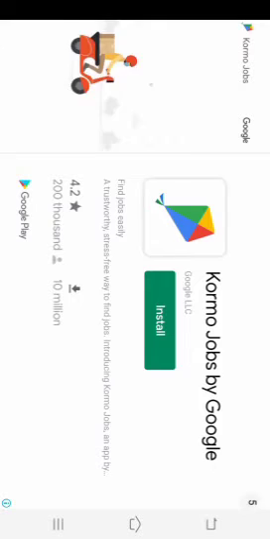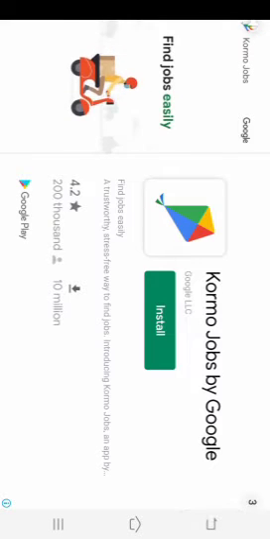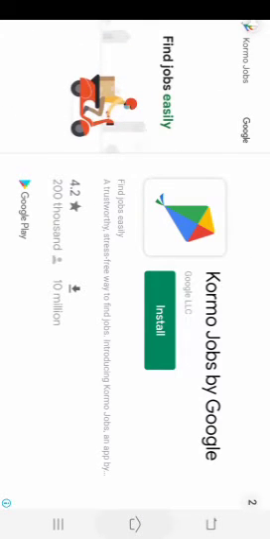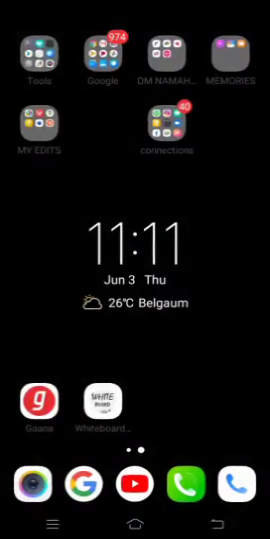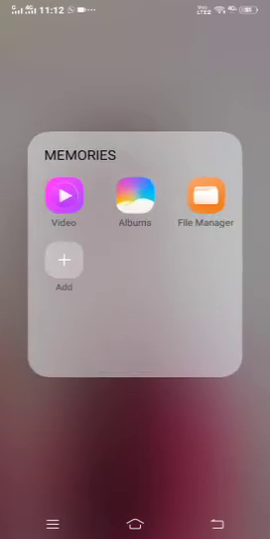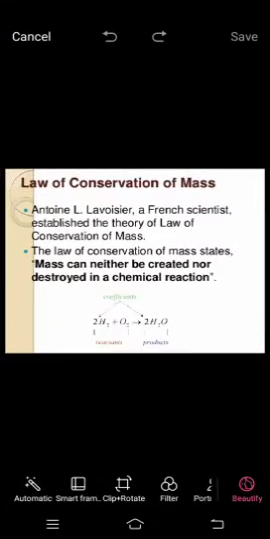So what does the law of conservation of mass say? That mass can neither be created nor can it be destroyed. Okay, so this was the statement of Lavoisier's law.